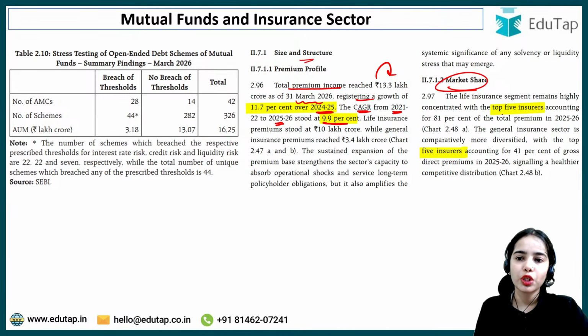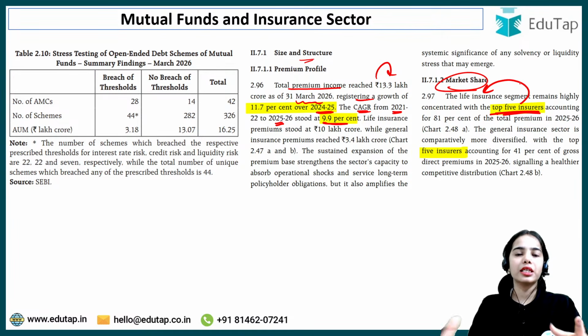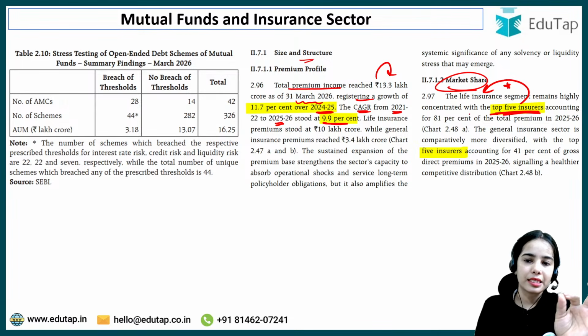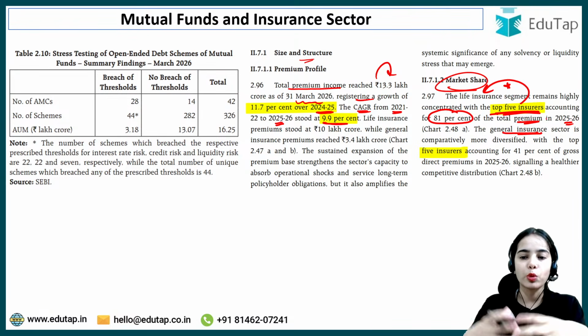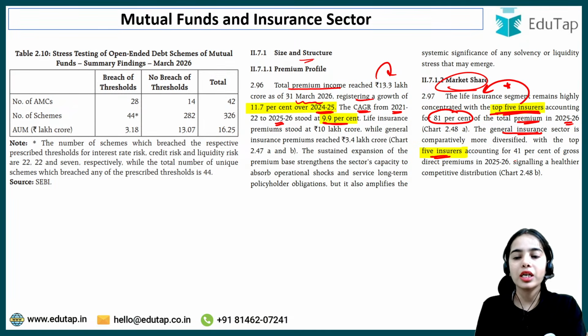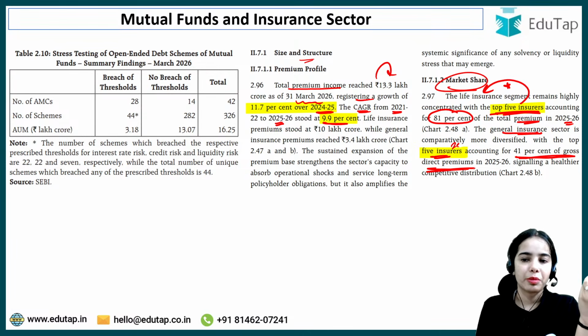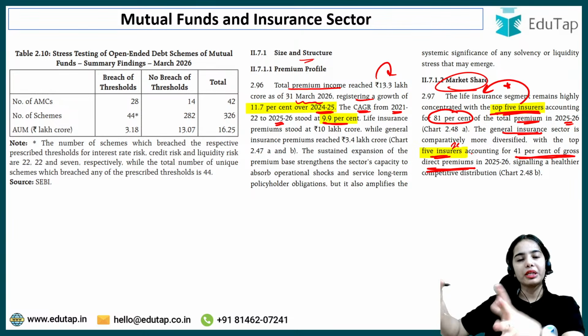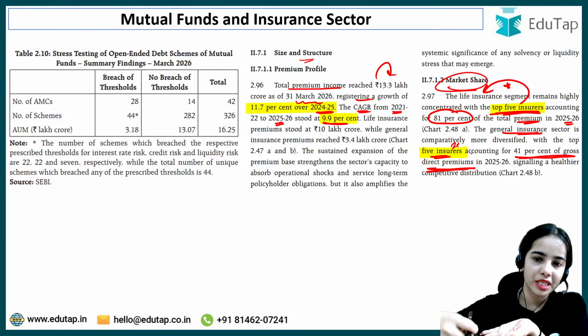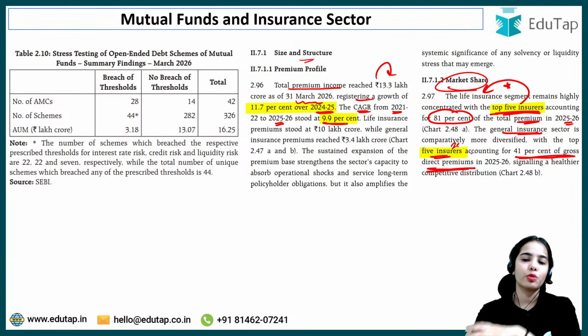Now coming to the market share, the top 5 insurers in the life insurance segment, where there is the Life Insurance Corporation, LIC and such are involved. So the life insurance segment remains highly concentrated, with the top 5 insurers accounting for 81% of the total premium in 2025-26, while the general insurance sector is more diversified, with the top 5 insurance companies only accounting for 41% of the gross direct premium. So this is the idea that in the life insurance segment there is more concentration. The top 5 insurance companies are accounting for 81% of the total premiums collected, while in the general insurance sector there is more diversification.